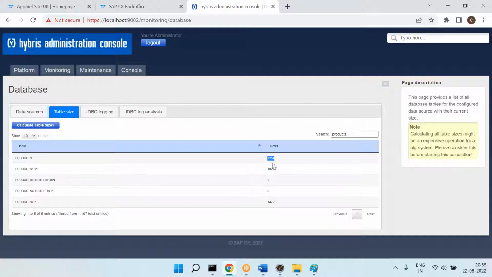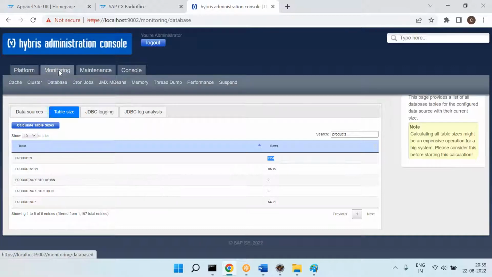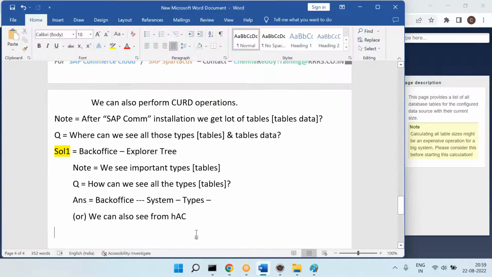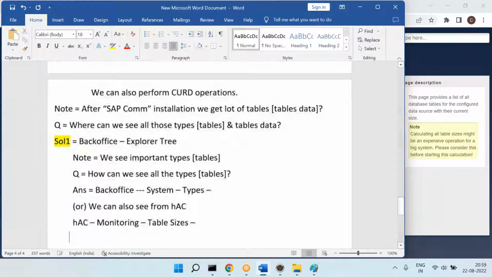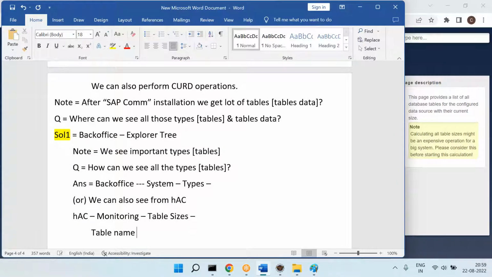Now here the problem is it is only giving the record count. How do I know the record details? If you go to hAC, monitoring, database, table sizes, then it is giving the table name and the number of records in that table.